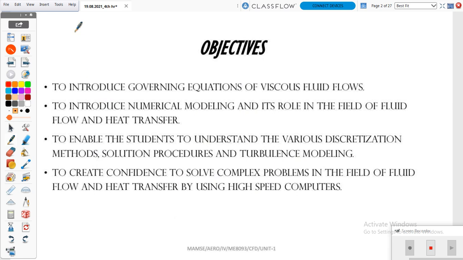So in this subject, objective. The objective depends on what points or what goals we are going to learn from this subject. The first objective will be to introduce the governing equations of viscous fluid flow. You already know about flows: viscous flow, non-viscous flow, Newtonian fluid, non-Newtonian fluid.